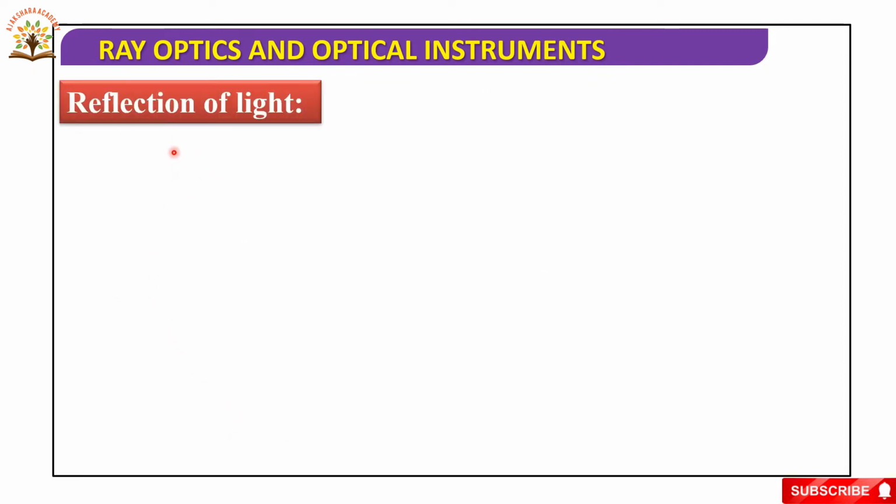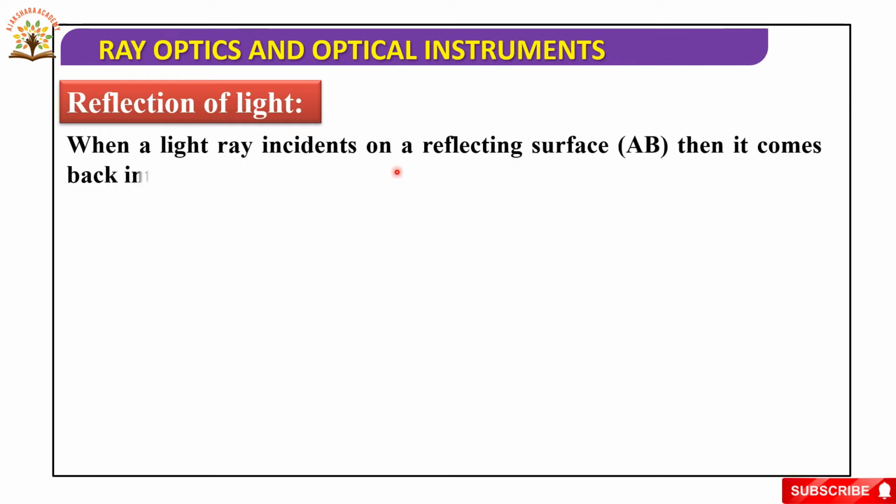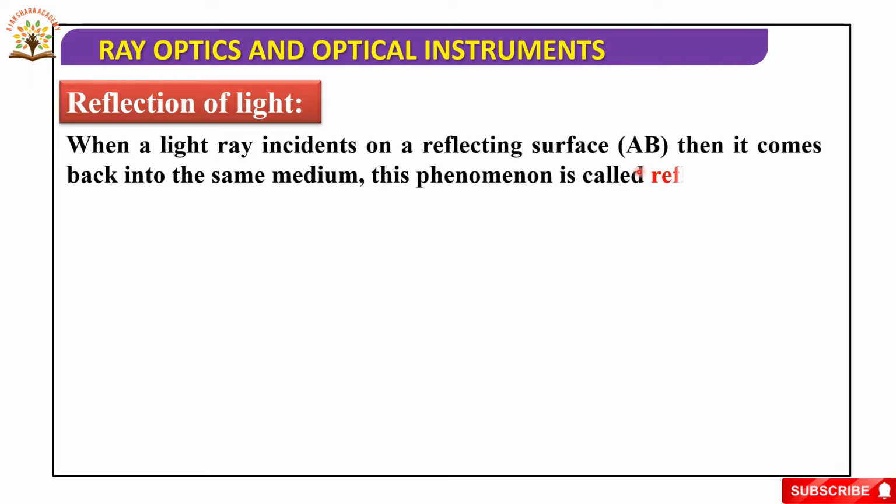Now, first topic, reflection of light. When a light ray is incident on a reflecting surface, for example AB, it comes back into the same medium. This phenomenon is called reflection. A simple definition: the phenomenon of throwing or bouncing back of light is known as reflection.